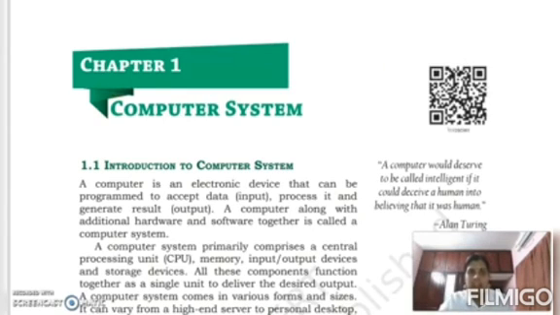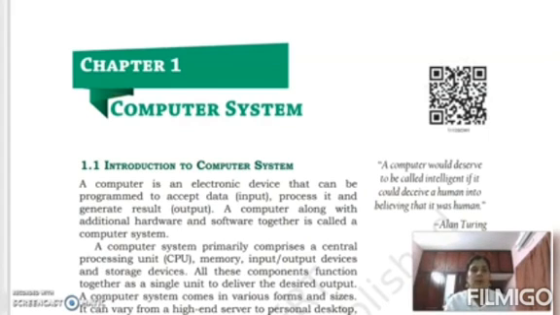As told earlier, our first unit is computer system. You all know what a computer is. As the name suggests, computer is a computing device. Computing device means we can perform many computations or operations by using this computer system.